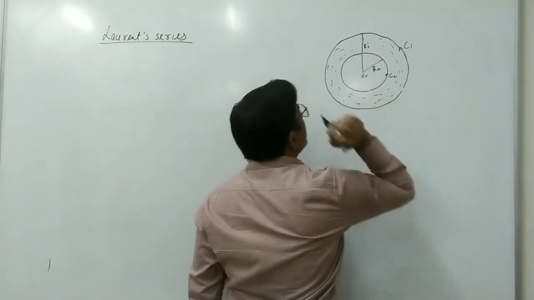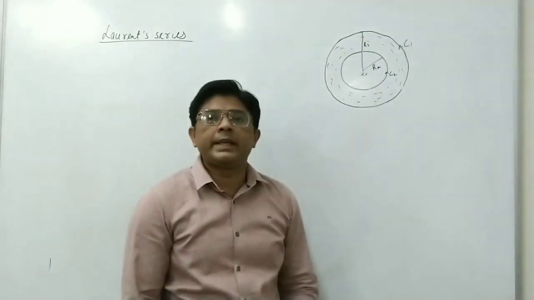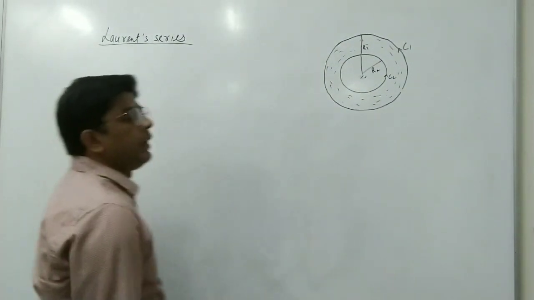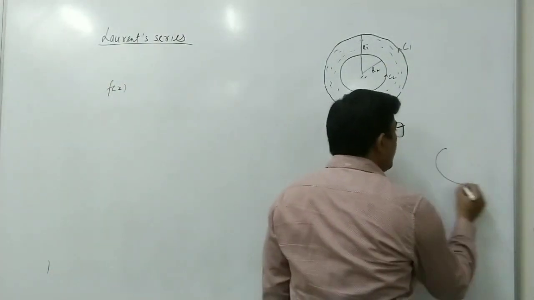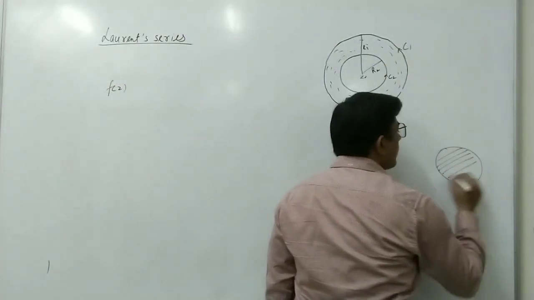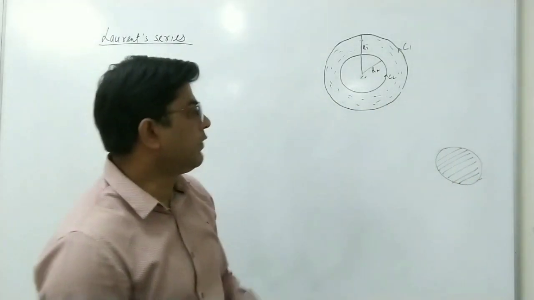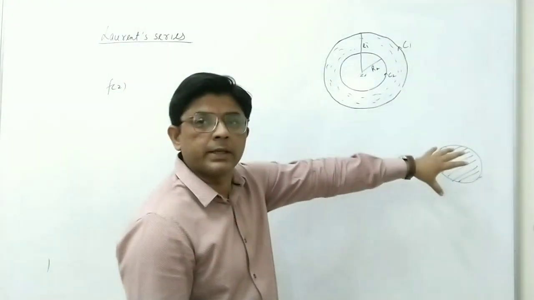So we can understand that we cannot expand this function f(z) in a Taylor series, because for the Taylor series the function should be analytic in the whole circle, that means at all points inside the circle.